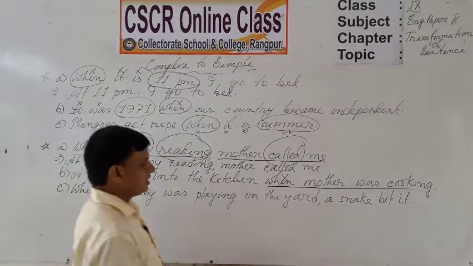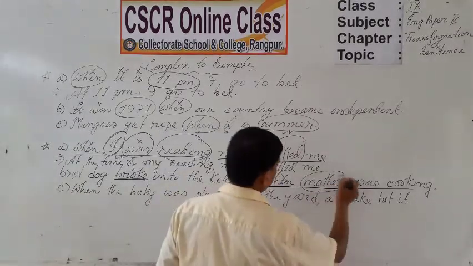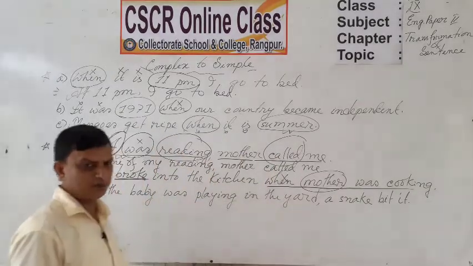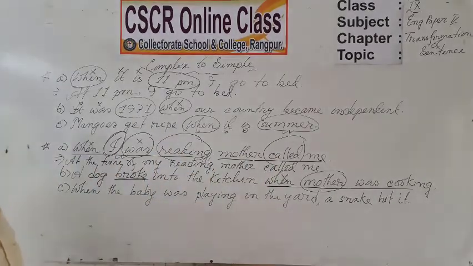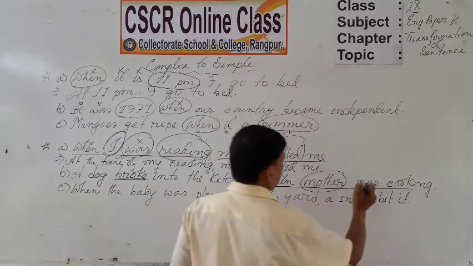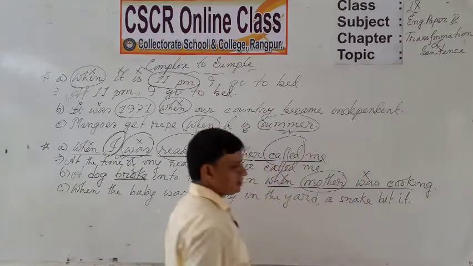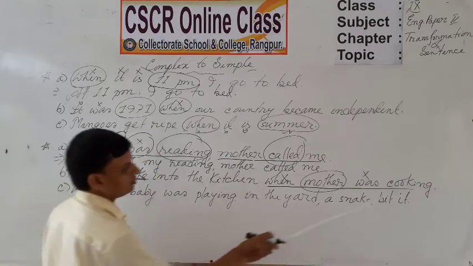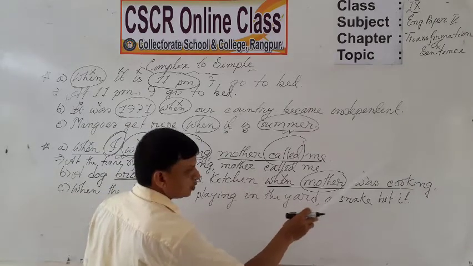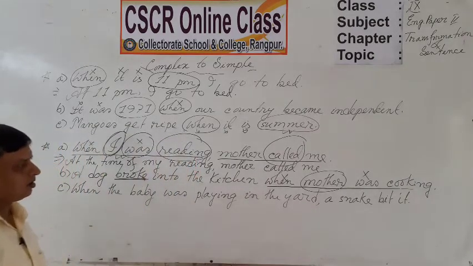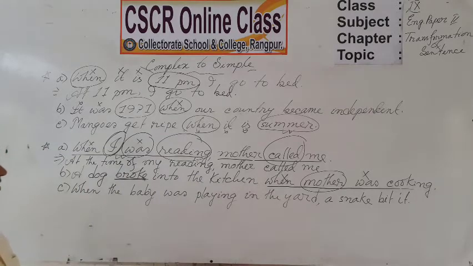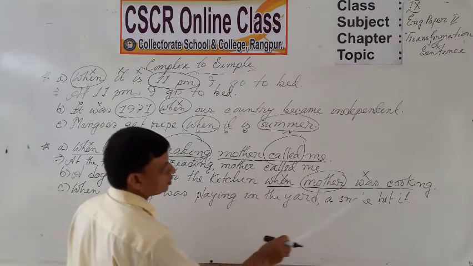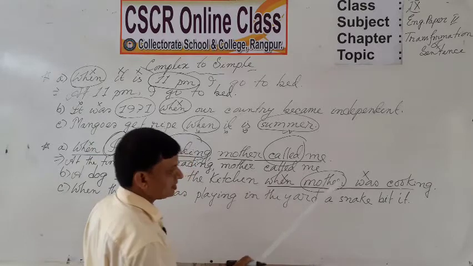Then, dear students, take the possessive form of mother. What will be the possessive form of mother? The possessive form of mother is mother's. Then the auxiliary verb will be deleted and will sit the present participle of the word cooking. Cooking is here already a present participle. So, at the time of mother's cooking, at the time of mother's cooking.